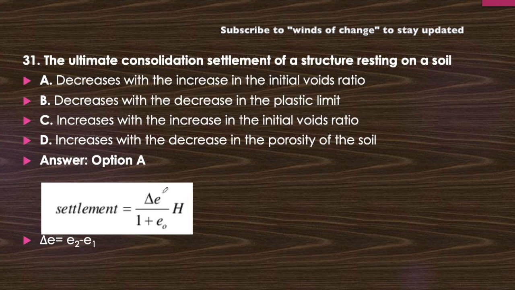Now delta e equals e2 minus e1. I think it should be written as e2 minus e naught, where e naught is the initial void ratio.